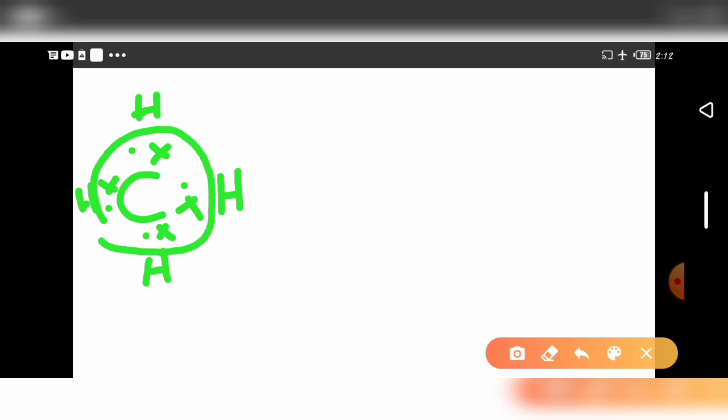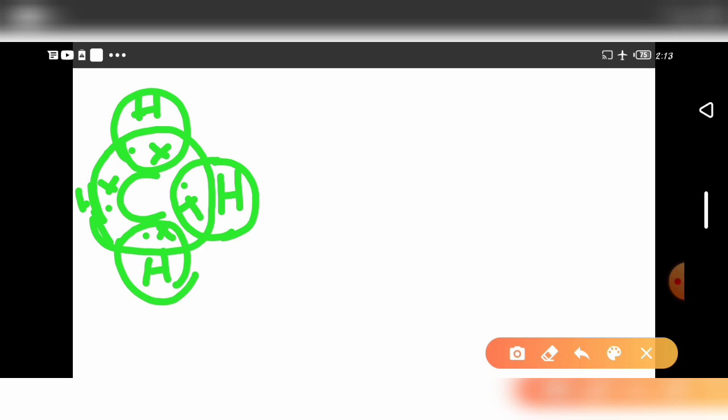See here, you put it on round. The outer shell contains how many electrons in carbon? See here, 2, 4, 6, 8. But in hydrogen, how many electrons are there? Only 2 electrons. So it will be fulfilled, and it will be a stable hydrocarbon. So sharing of one electron with another atom forms one bond. The line structure is known as a bond.